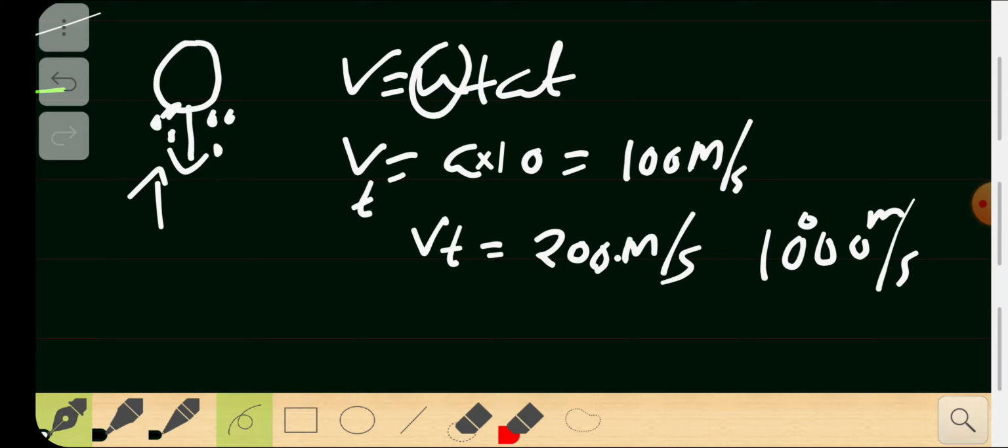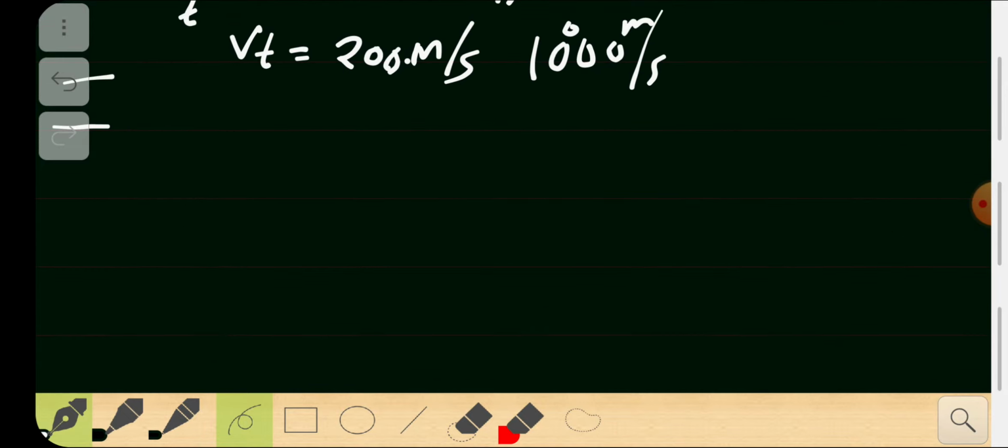But it doesn't happen for water droplets falling down from the sky. They don't go faster and faster, but remain at the same velocity even if you are higher up on the mountain or down on the ground. The velocity will almost be the same. So I hope that is clear.